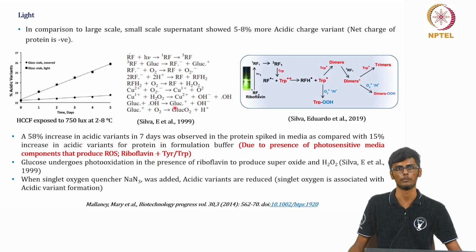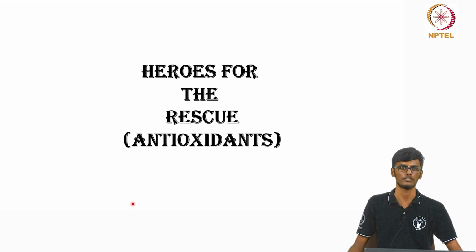And riboflavin produces hydrogen peroxide and superoxides. And when a quencher is added, this is reduced, which indicates that singlet oxygen contributes to the acidic variant production.